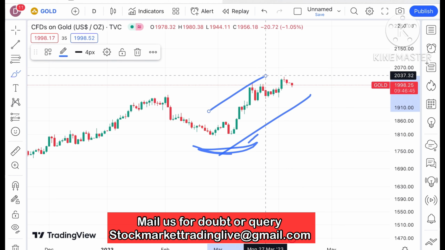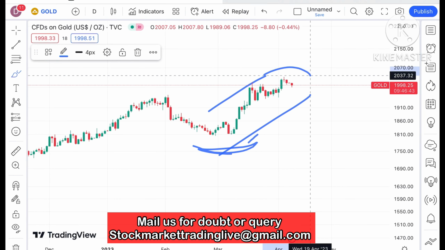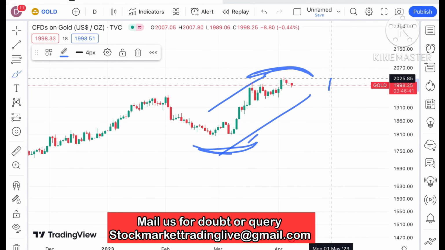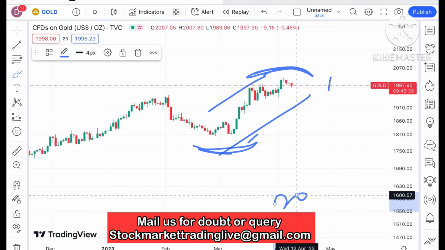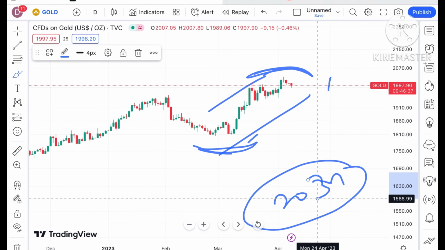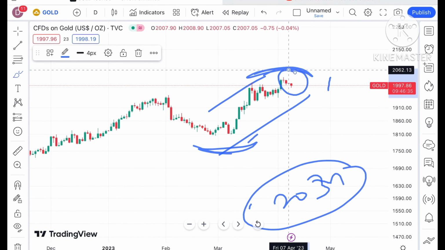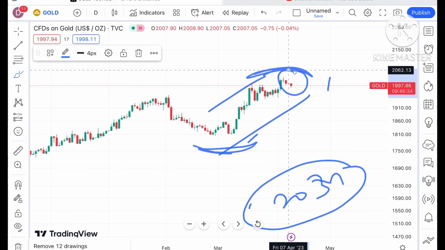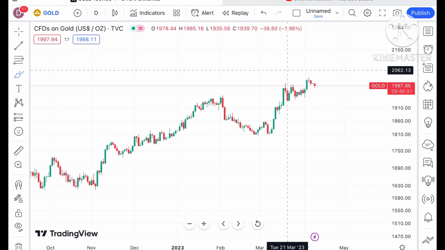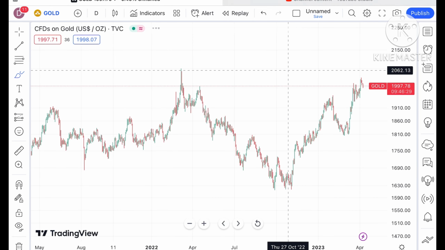If you look at this particular upside, we can see a swing is trying to form after making a high around $2031. Till now we have seen a continuous 4 days downfall because it has already made a high of around $2031.